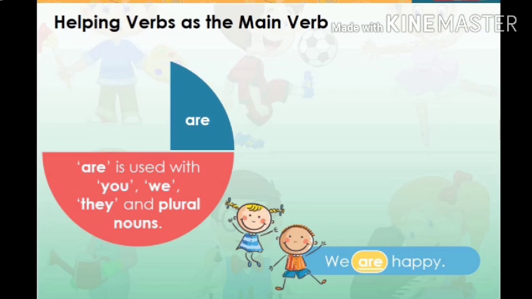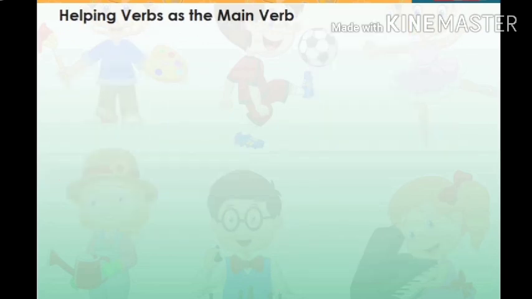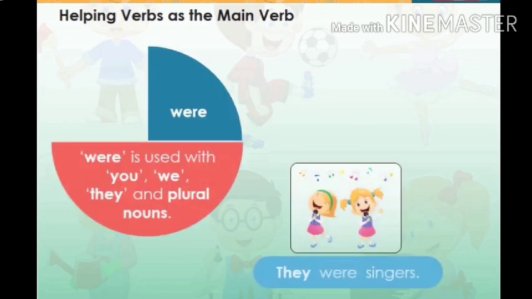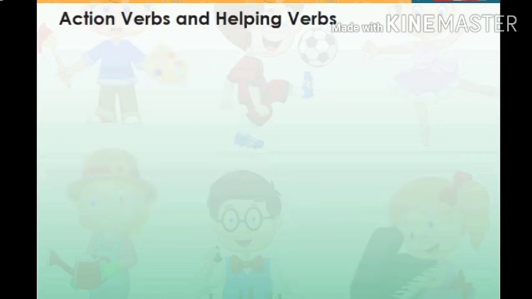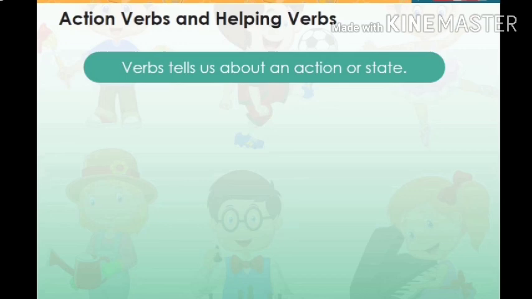He was a teacher. They were singers. Here too, like in previous sentences, there was no action verb, so was and were are the main verbs, because was and were talk about past states. These sentences convey the meaning that he was a teacher and that they were singers in the past but not now. So we have learned a verb tells us about an action or a state.